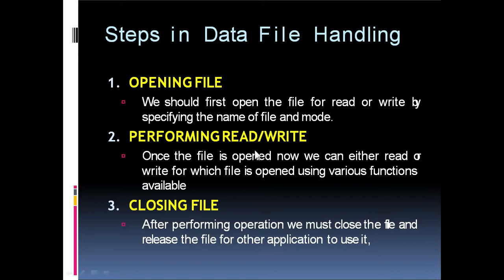Second, after opening the file we can perform the read or write operations using various functions available. After doing all the read and write operations, we have to close the file. So these are the three main steps in data file handling.